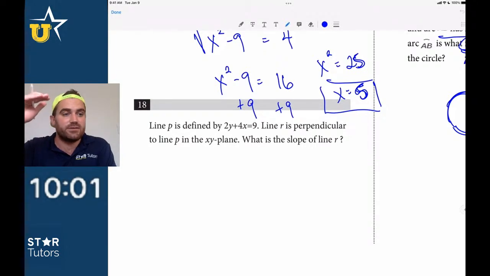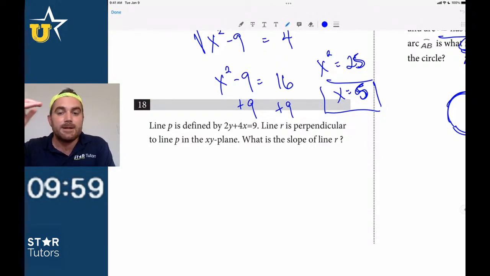You can set a goal for yourself like, I'm going to get 16 out of 20 every time, and your only thought is, let me go find the 16 easiest questions on the test, and then I can worry about the 4 hardest ones.